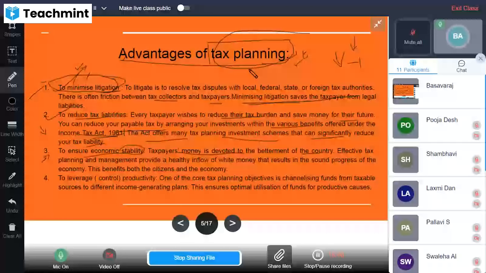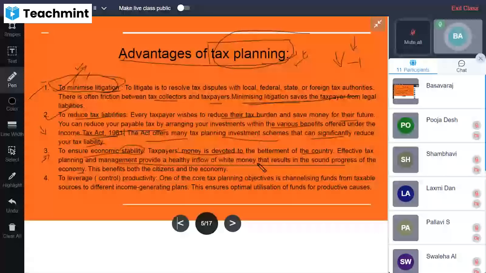Taxpayers' money is devoted to the betterment of the society. Effective tax planning and management provide a healthy inflow of white money that results in the sound progress of the economy, right? So what will be the outcome of white money? It means there will be efficient and effective progress in the economy. That is the sound progress, the healthy inflow of money that will be there with efficient tax planning, right? So this benefits both the citizens and the economy.